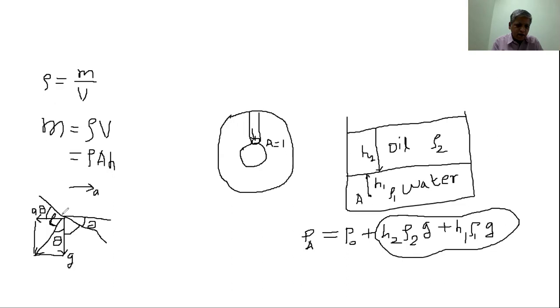Now, from this right angle triangle, tan theta is equal to the horizontal acceleration, which has magnitude A, upon the gravitational acceleration, which has magnitude G. Therefore, from this diagram, tan theta is equal to A upon G, and therefore theta is equal to tan inverse of A upon G.